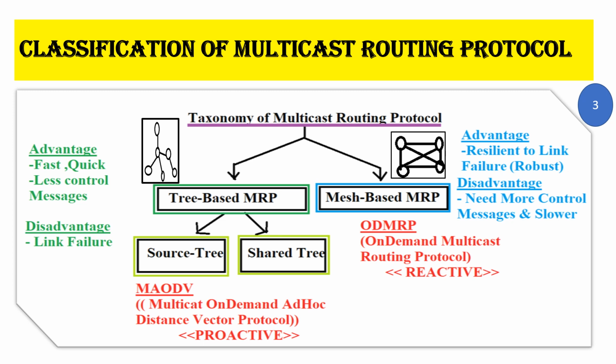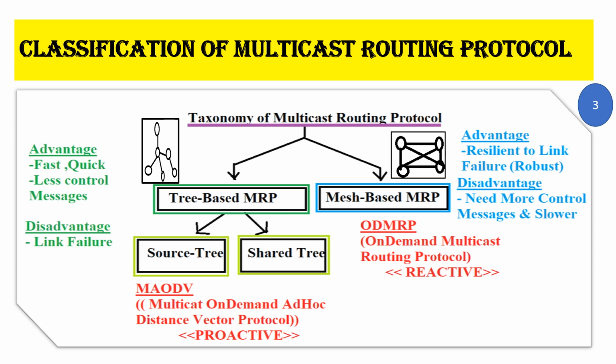But one big drawback of tree-based routing protocols is that if a link is lost, then the path also will be lost, and then routing will not be possible. So for lightweight applications, tree-based routing protocols are used. For heavyweight applications, it's better to go for mesh-based routing protocols.